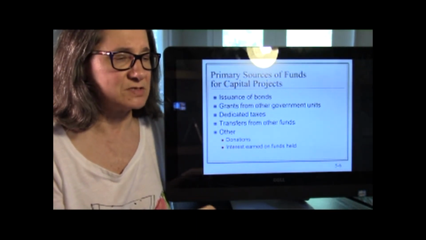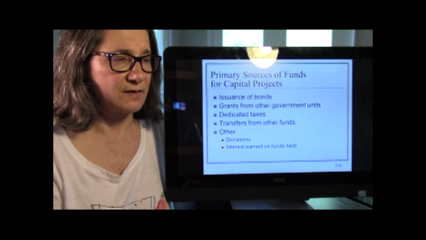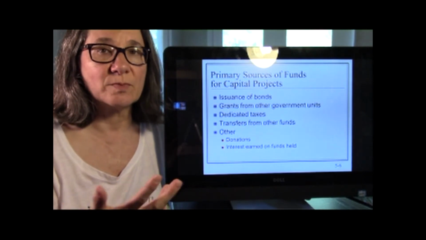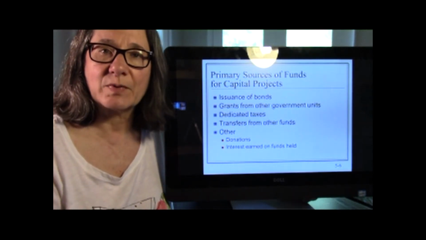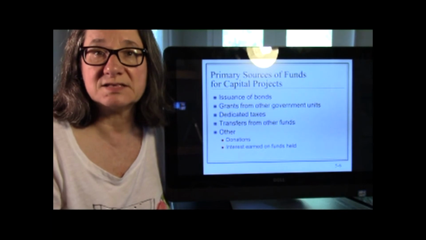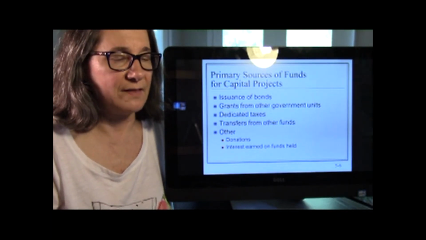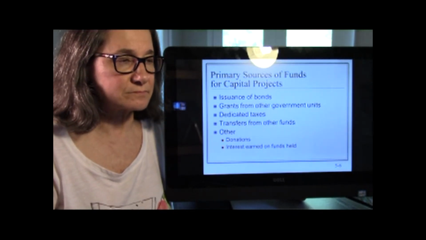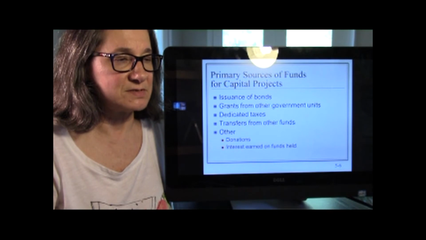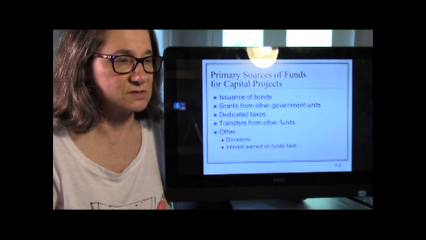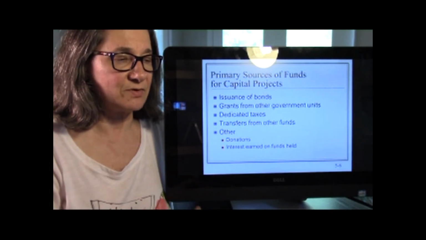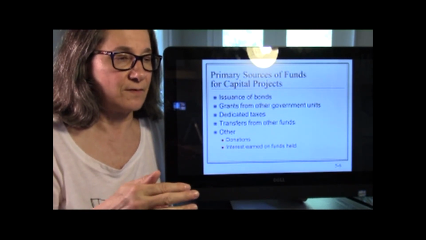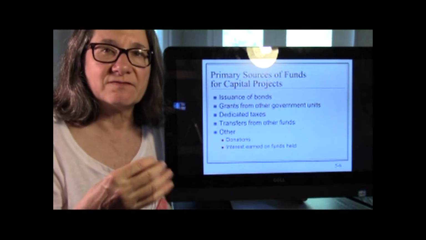A lot of times you issue bonds that give the money for these capital projects. So if you're going to build the Harbor Bridge over in Corpus, that's going to cost, I don't know, probably billions of dollars, at least lots of millions. And they're going to issue bonds for things like that. So a lot of times these bonds are the other financing sources. So you use these capital project funds to keep track of the construction. So once that thing is done with, the fund is done with.